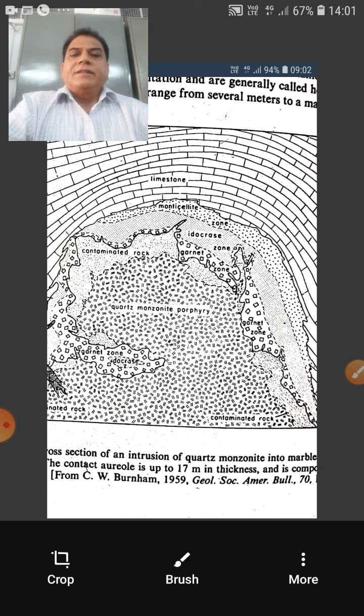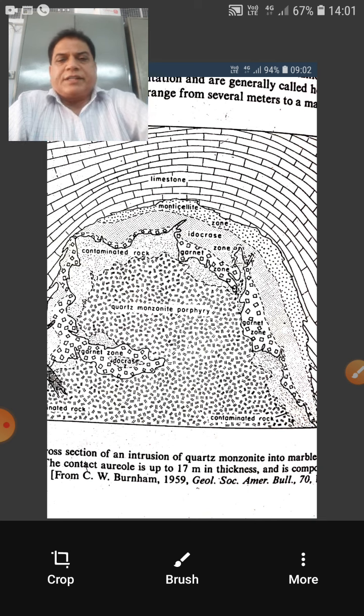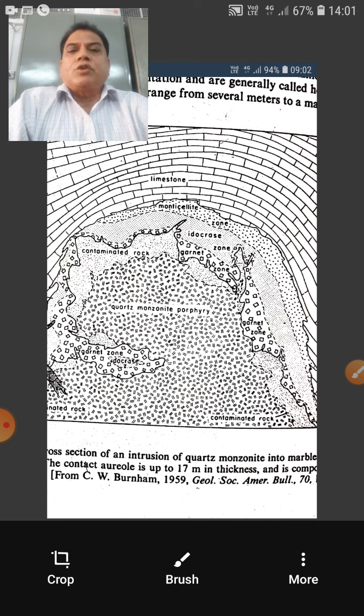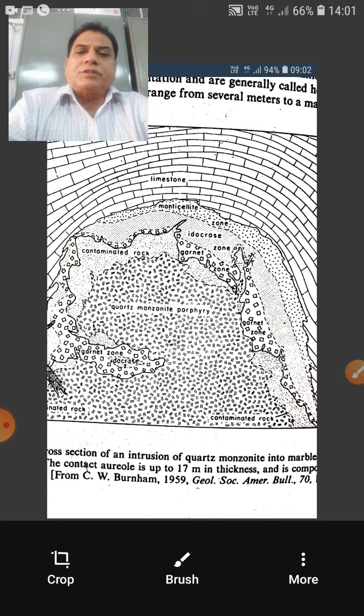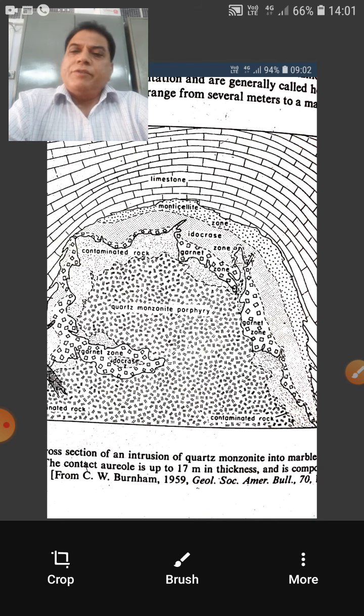So it is not that contact metamorphism is only of petrological significance, it is also of significance from the economic geology point of view. If the different minerals that are formed are of economic use, then naturally that will matter. So among the various processes of formation of mineral deposits in economic geology, there are 11 processes in total given by Bateman. Out of these, contact metamorphism and contact metasomatism are two processes by which economic minerals have been formed.